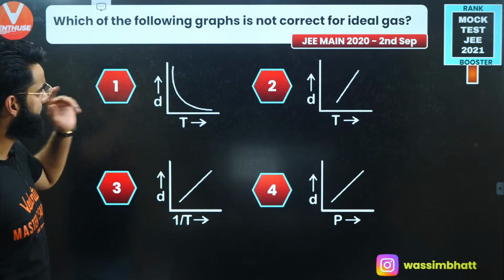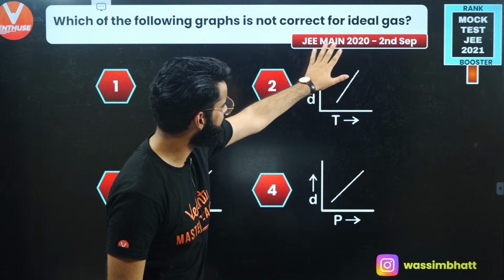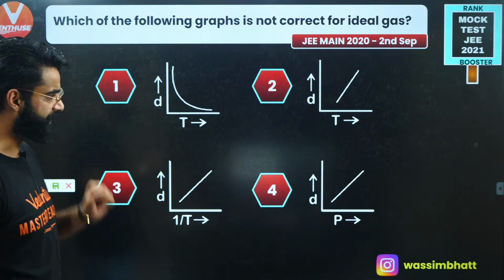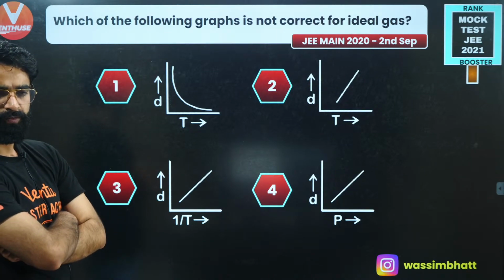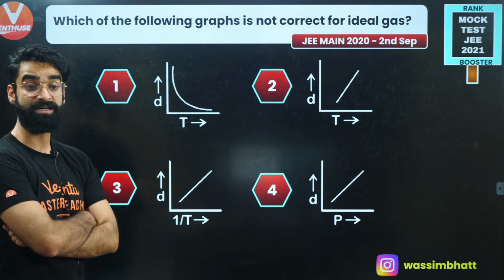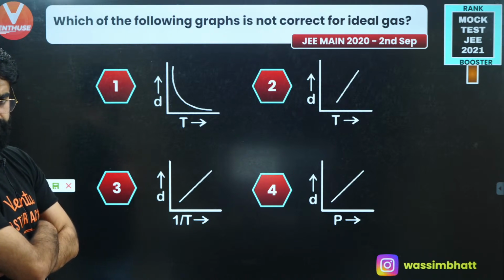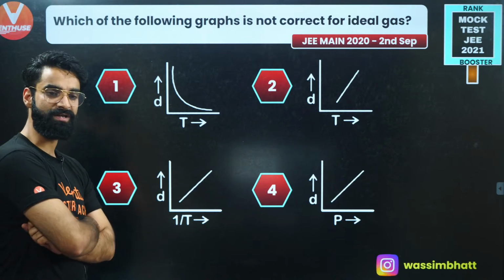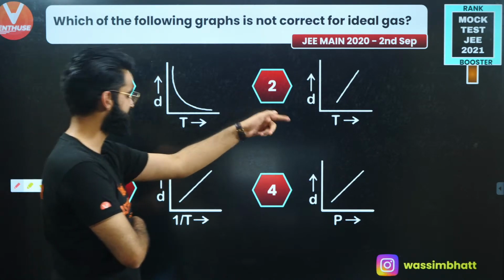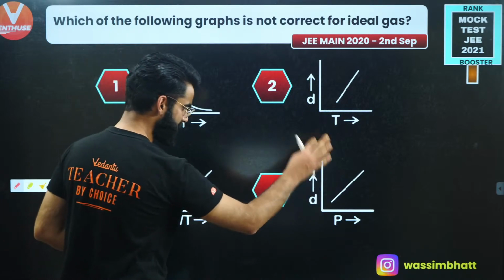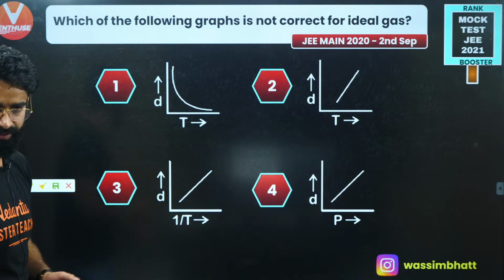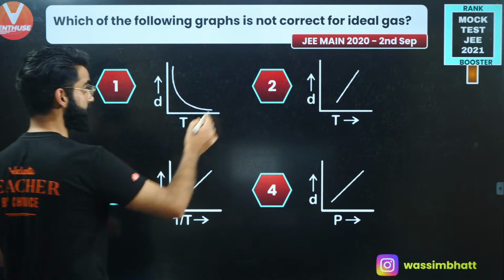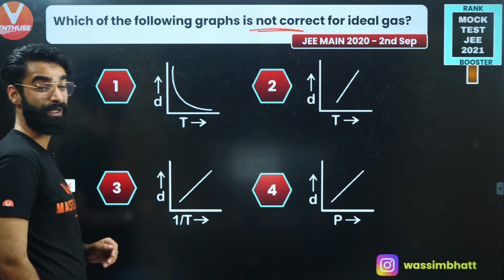Perfect. All right, we have got one more question, asked in JEE Mains 2020, 2nd September attempt, right? Let me know in the chat box what you think about this question. Well, we are given 4 curves, and which of the following graphs is not correct for the ideal gas, right? The curves are given between density and temperature, D versus 1 by T, and D versus P. What do you think about this? Let me know fast. Which of the curves is not correct? Be careful with the terms. It's saying not correct. He's not saying which of the following is correct.